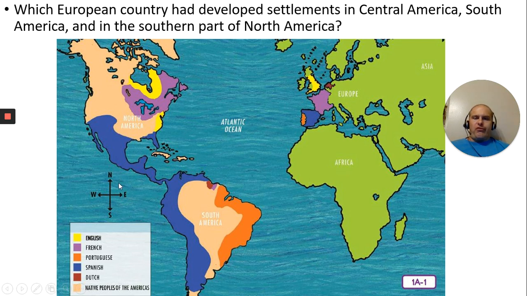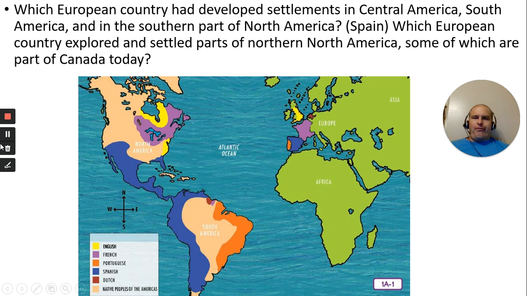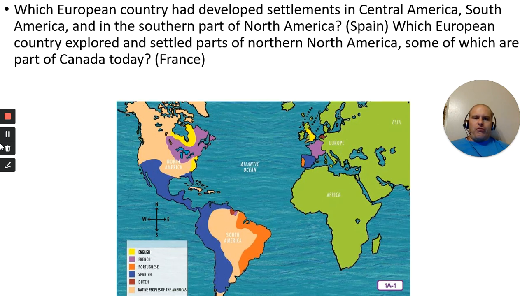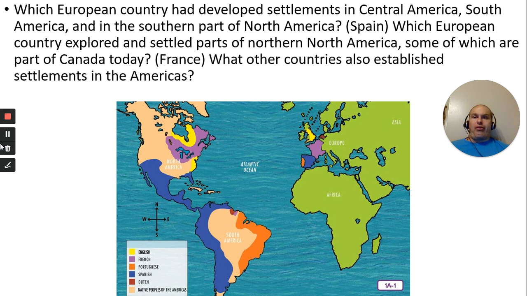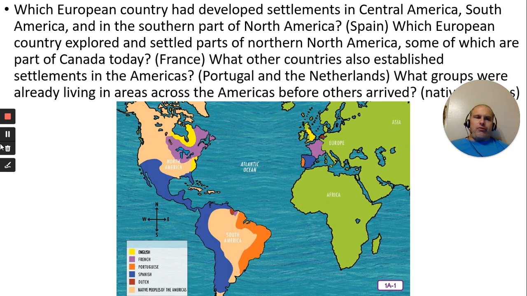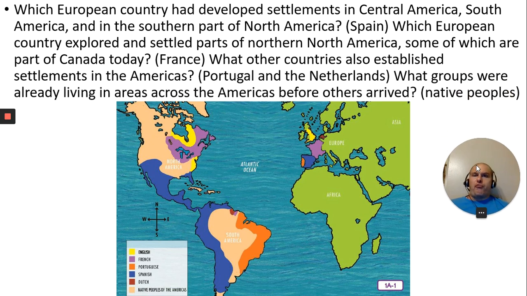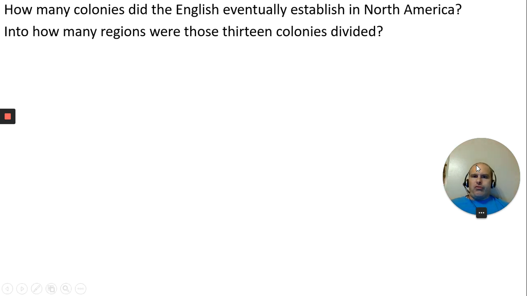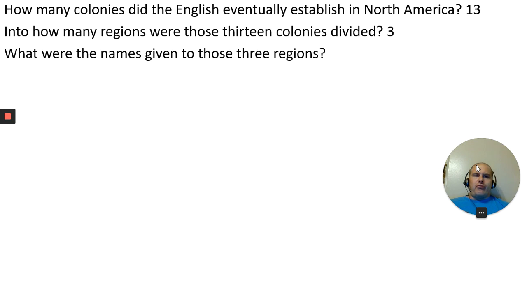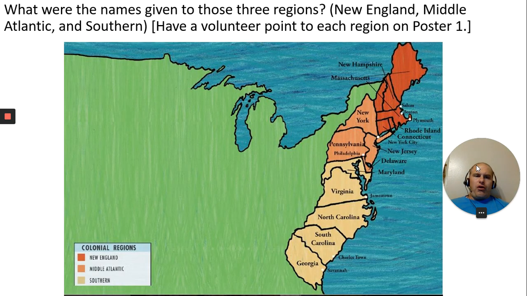European developments. This is a good map to refer to when you're trying to figure out which groups of countries were where at that point. Okay. Very good. Got Spain, France, and Canada, southern parts of South America, and all that's covered by Spain. All right, good job. And of course, the Native Americans were all here before anybody else was. Let's not forget that. 13 colonies, 3 regions. And those are the Middle Atlantic, New England, and the Southern. Southern and Middle Atlantic are pretty easy to remember.